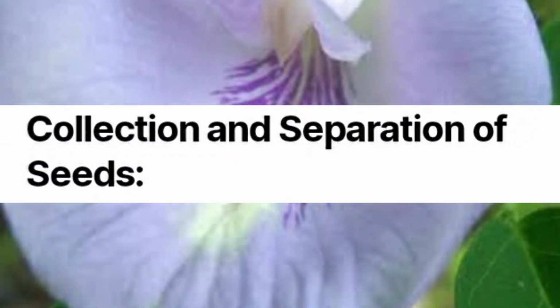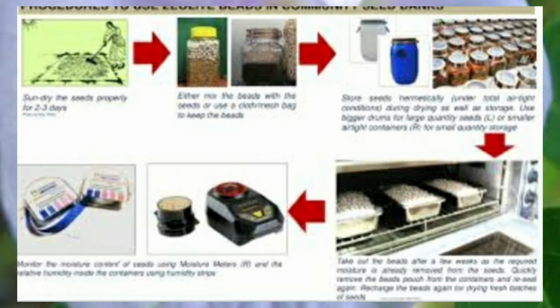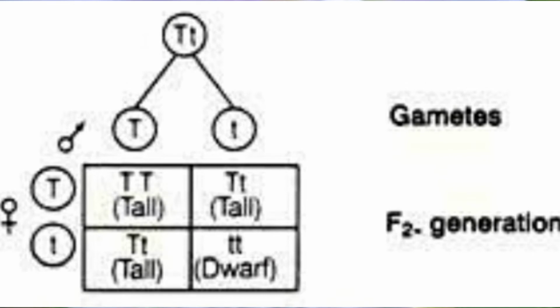The next step is collection and separation of seeds. So here Mendel collected the seeds from the F1 generation and separated them in marked bottles to study the characters of seeds. They are studied immediately, but for other characters, seeds were sown to raise the next F2 generation, children. You all understood, children? The seeds are collected to study the characters, and some of the seeds are sown to raise the F2 generation. The F1 generation seeds are sown to get the F2 generation.